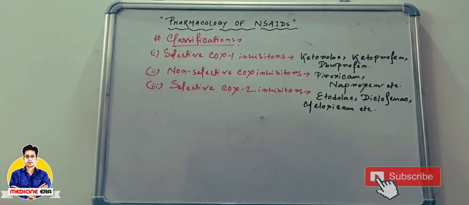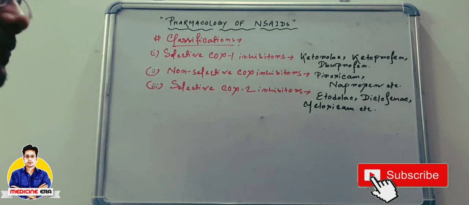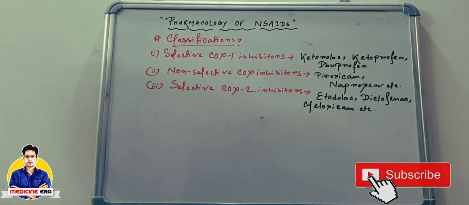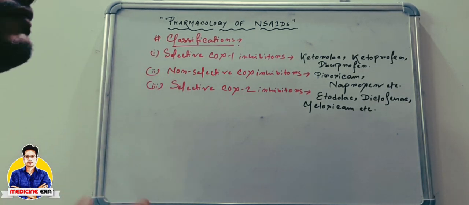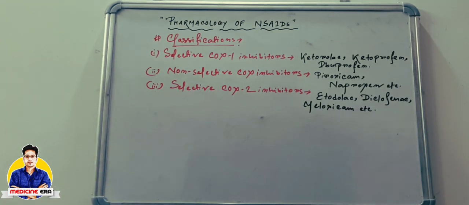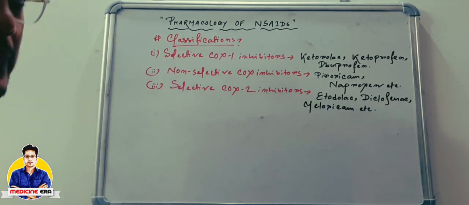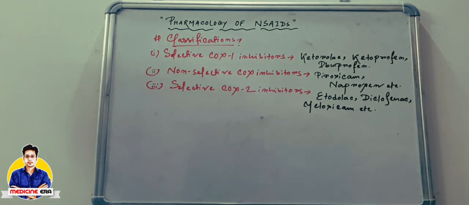So cyclooxygenases are mainly responsible for generating different molecules, meaning thromboxane and prostaglandins, and they also have different activities in the human body. So you have to keep in mind that in therapy, we have to choose the particular drugs carefully, because if a patient is suffering from a severe peptic ulcer, we cannot give these drugs in frequent amounts, because these drugs are mainly inhibiting mucus formation. If the mucus formation is inhibited, this patient will suffer from peptic ulcer in a greater form, because the mucus is mainly responsible for protecting the ulcer from the gastric acid which is secreted after a meal or before a meal.